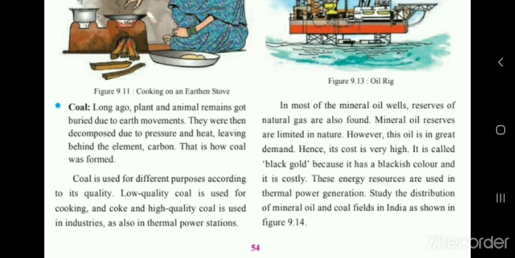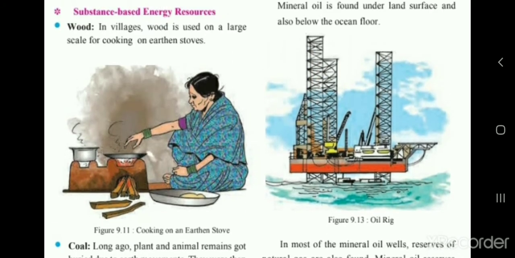Coal is used for different purposes according to its quality. Low quality coal is used for cooking and coke, and high quality coal is used in industries and also in thermal stations. So there are two types of coal being used: low quality coals are used for cooking, and high quality coals are used for thermal power stations.